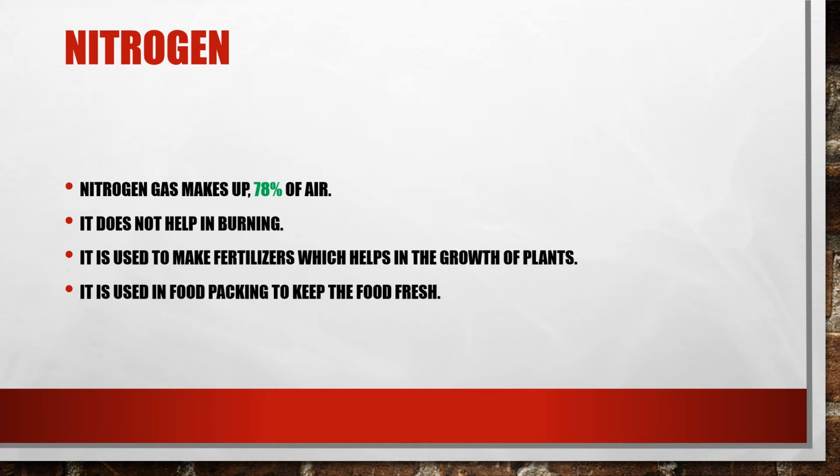First, let us see nitrogen. Nitrogen gas makes up 78% of air, the maximum percentage of gas present in the air. It does not help in burning. It is used to make fertilizers, which are used by farmers for the growth of plants. It is used in food packing to keep the food fresh. Often you would have eaten chips, and many varieties of chips are present in the market. In those, nitrogen is used to keep them fresh.